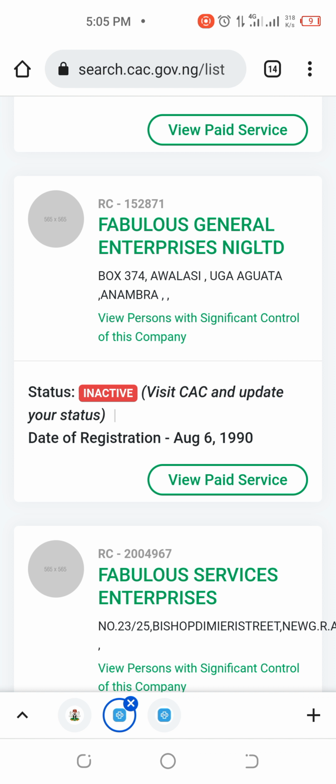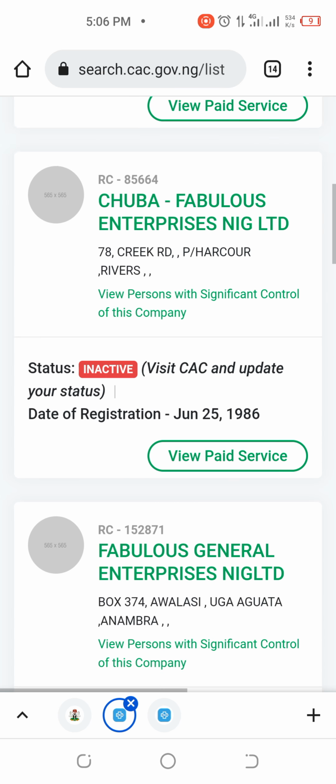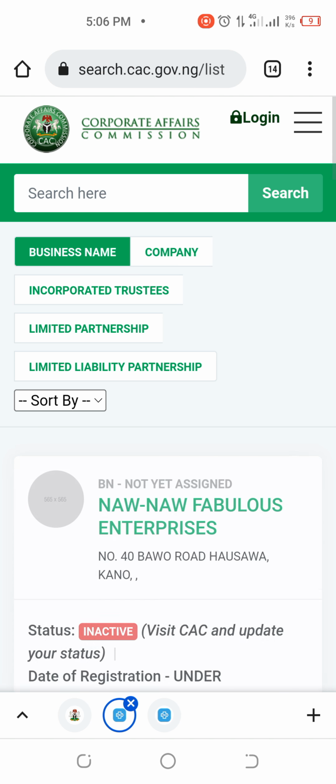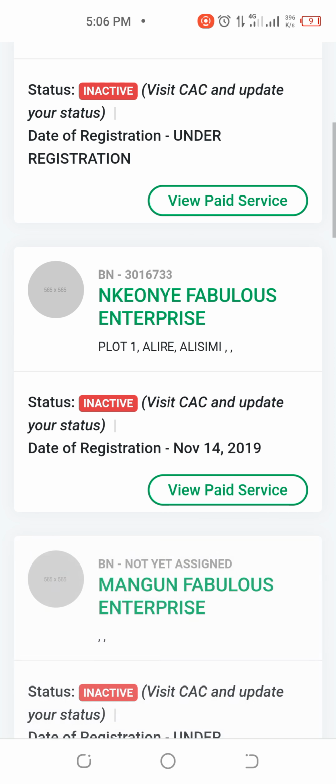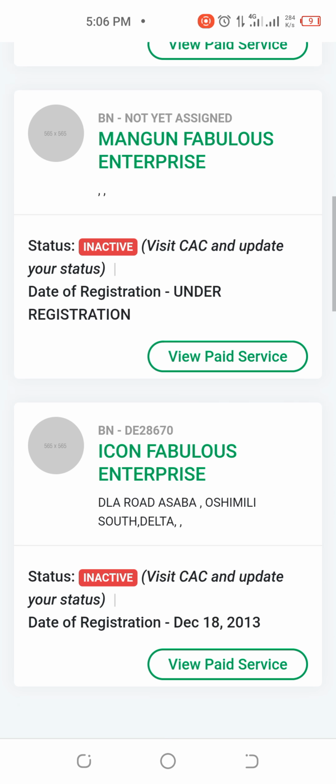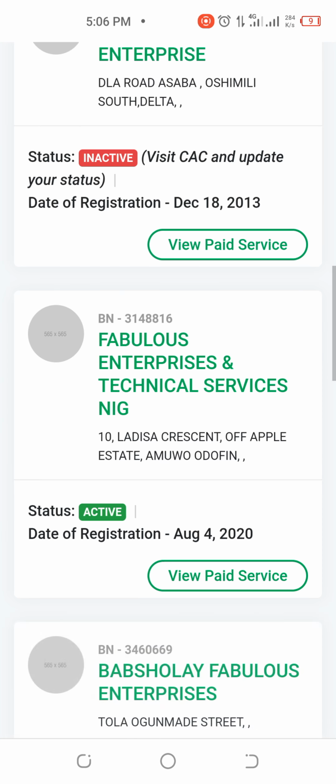A lot of them might have registered a business and don't know about this. Before you know it, they start giving you jobs: do it for us, we didn't know these things were like this. Let me switch on that business name category. You can see quite a number of inactive names. So this thing means money.